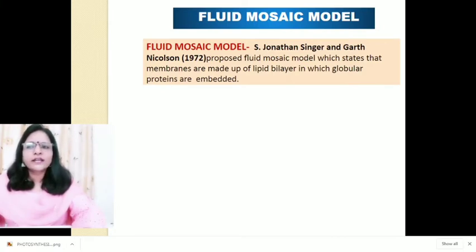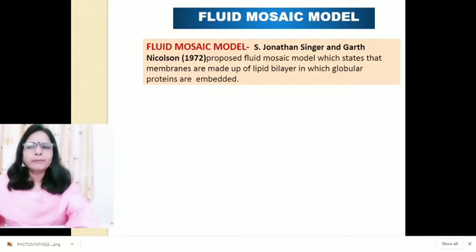This is known as the fluid mosaic model, which was coined by S. Jonathan Singer and Garth Nicholson in the year 1972. They developed new ideas for membrane structure, and their proposal was the fluid mosaic model, which is the dominant model now. It has two key features: a mosaic of protein embedded in the membrane, and the membrane being a fluid